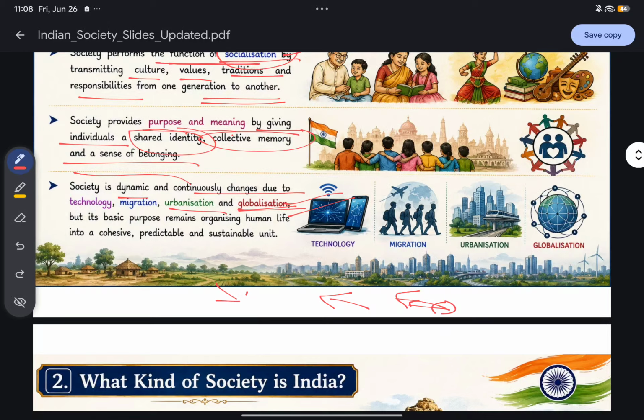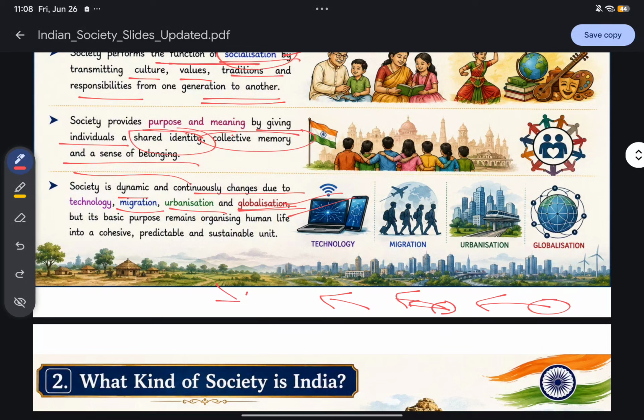Similarly, urbanization and migration: people are migrating from one area to another, and they bring their festivals. For example, in Delhi, now people are celebrating Chhath Puja. Chhath Puja is primarily a festival of the UP and Bihar belt. But now people are celebrating it in Delhi because people are migrating from UP and Bihar to Delhi, and they celebrate it there too.